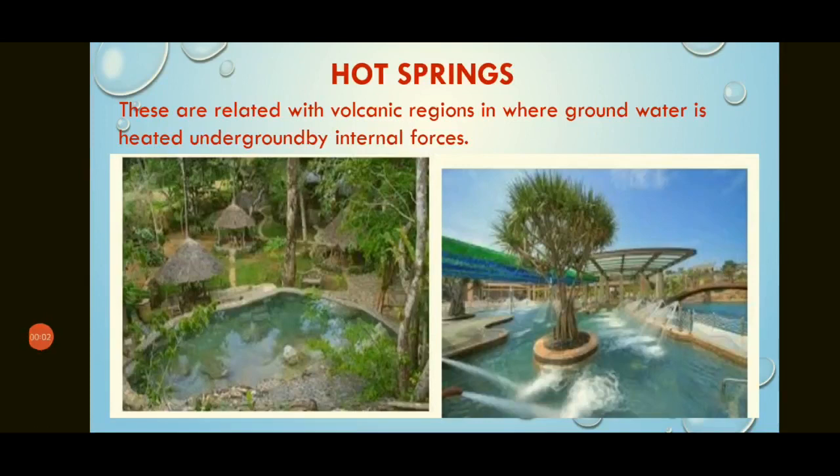Hot springs are found in volcanic areas where the groundwater is warm or heated up, and sometimes it is in boiling condition so that steam comes out. This happens because nearby, inside the earth, there is a magma chamber, and the water flows through that area and gets heated up by the rock. This area is good for medicinal purposes because this water has sulfur in it, which cures skin diseases.